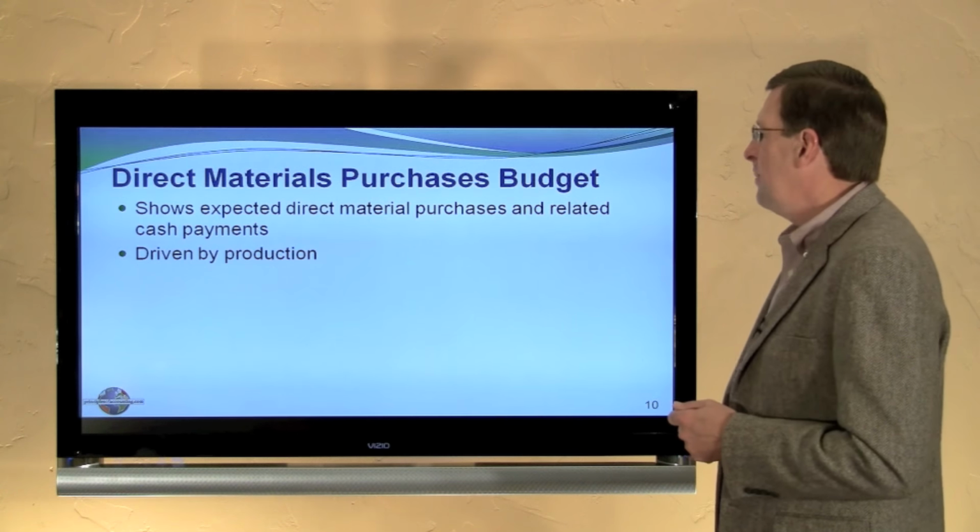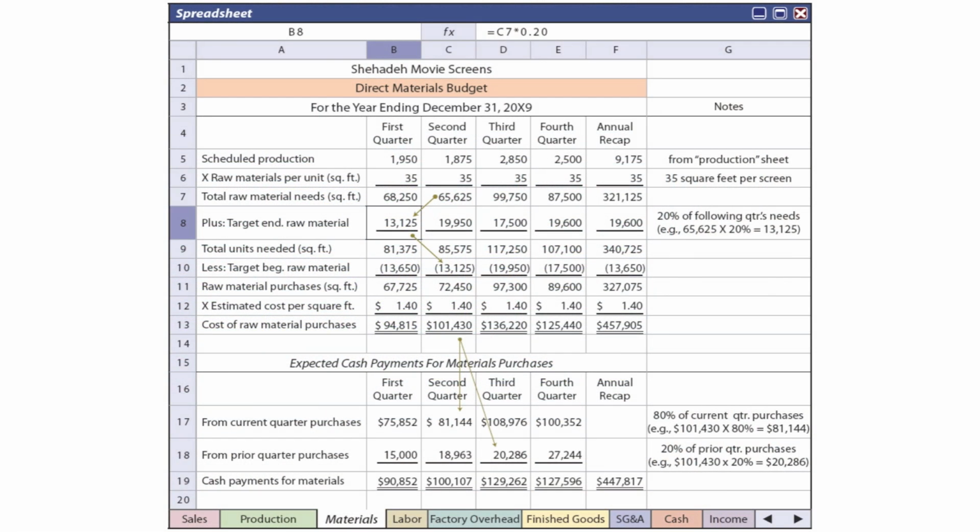Production requires material, labor, and overhead. And so here's our direct material needs. We know we need 1,875 units scheduled production. Each unit requires 35 square feet of material. So now we're knowing that we need to have available 65,625 square feet in inventory. Again, given in the book, there's a fact that says 20% of the following quarter's needs are to be carried in inventory. And so total units needed plus the anticipated ending inventory minus the anticipated beginning inventory would give us the fact that we need to buy or plan to buy during the quarter 72,450 feet.